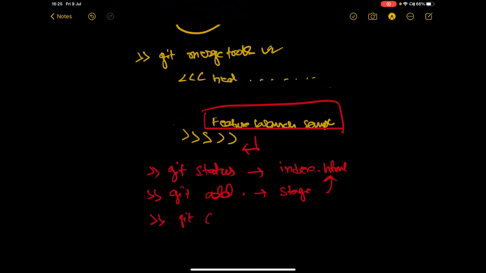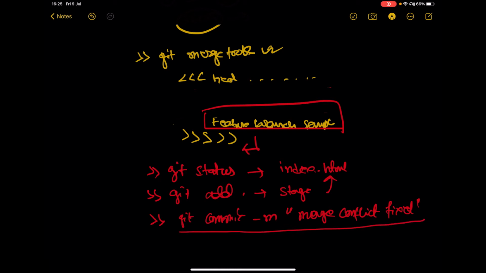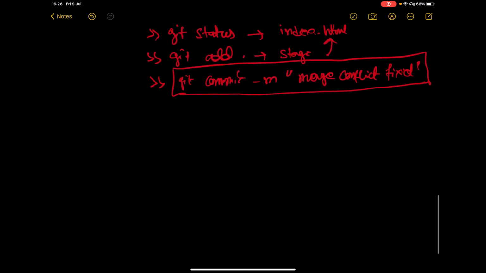So we will do git commit -m merge conflict fixed. So once this particular merge conflict is fixed, then you can